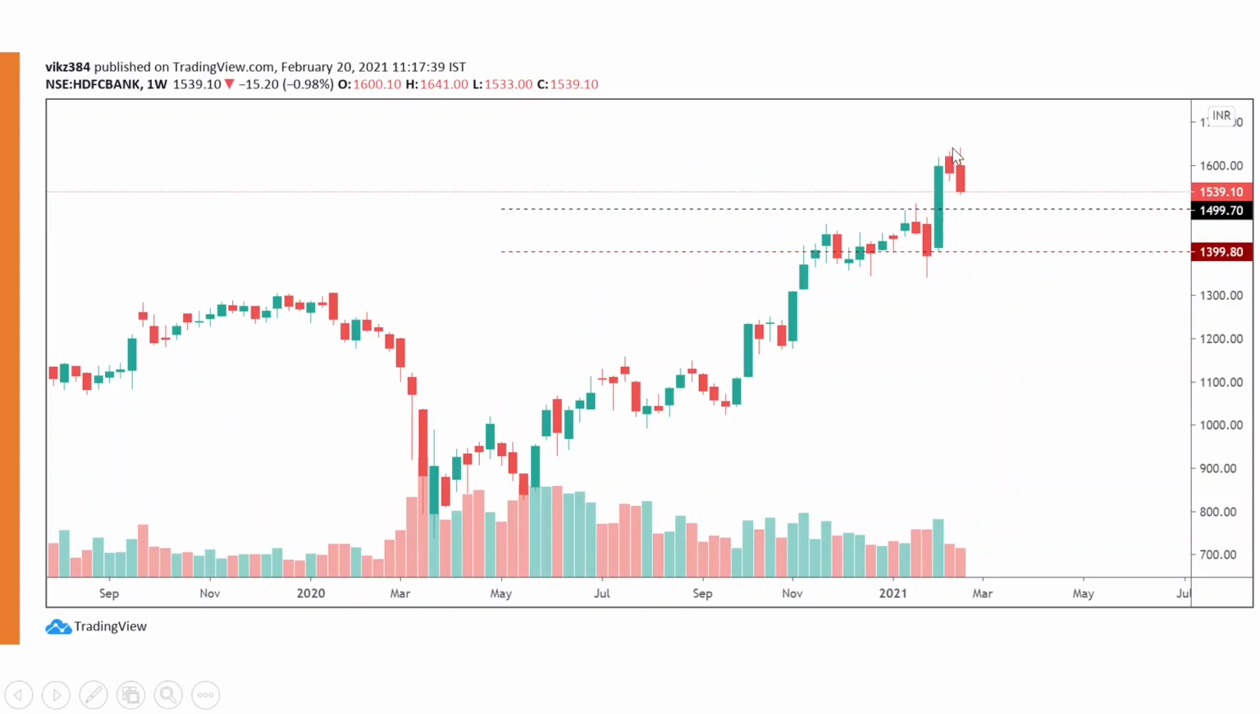HDFC Bank. Now in HDFC Bank there are two red candles but volume is missing and hence we can always consider it to come here around 1,500 and then take a support and advance further. So this is also in a correction phase.